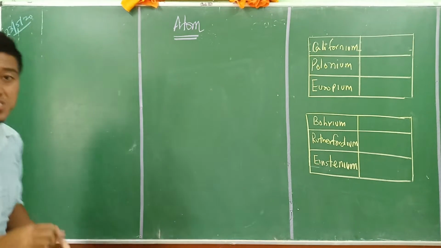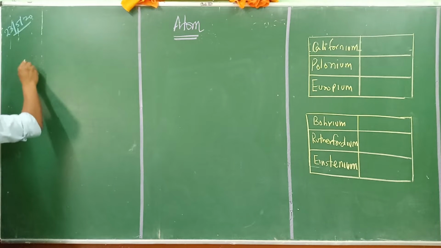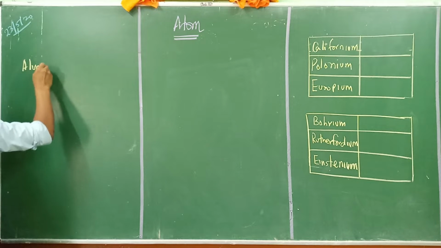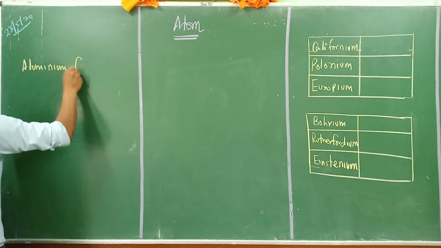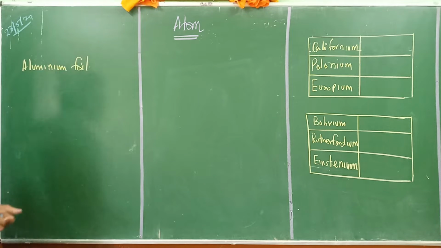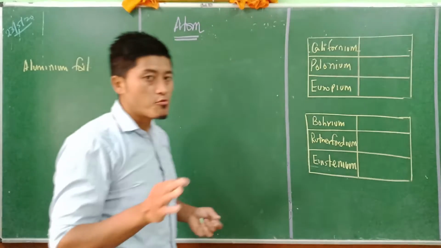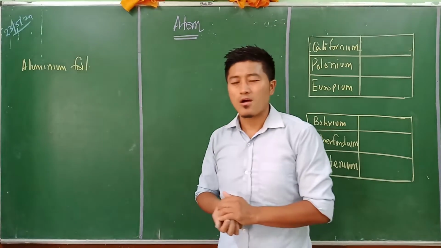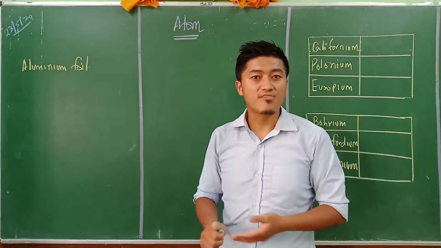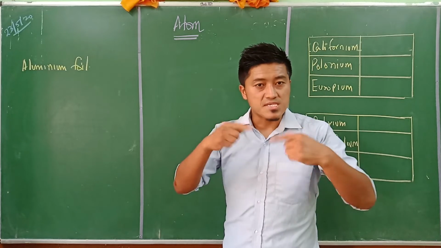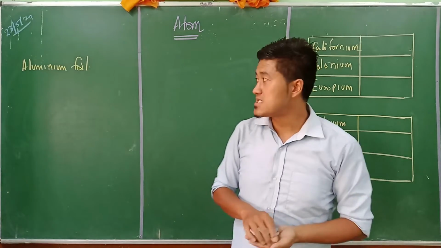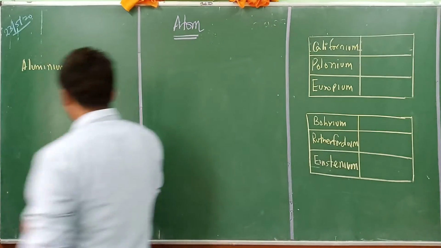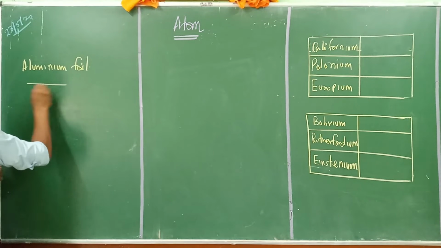Let us try to imagine aluminium foil. I guess aluminium foils are those foils that many people used to call silver foil. We used to see them as the wrapping of chocolates and everything. Now, if we have an aluminium foil here, let's say this is the aluminium foil.